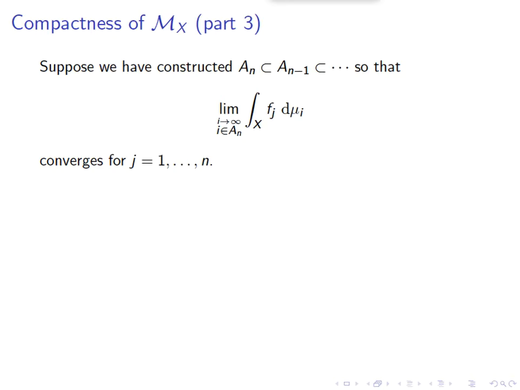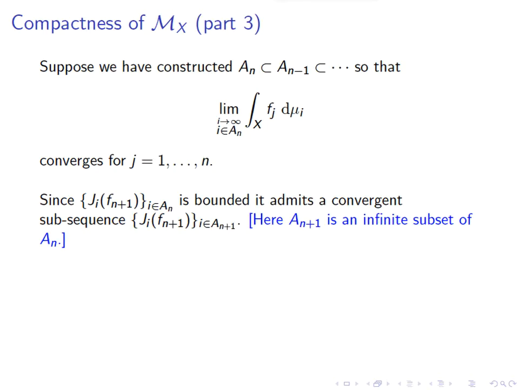But then it follows that this integral also converges for j equals 1, 2, 3, and so on up to n minus 1. And why? If you think of f_j for j equals n minus 1, well, by construction, the limit as i goes to infinity, where i is restricted only to A_{n-1}, converges, and A_n is a subset of A_{n-1}. A subsequence of a convergent sequence converges.